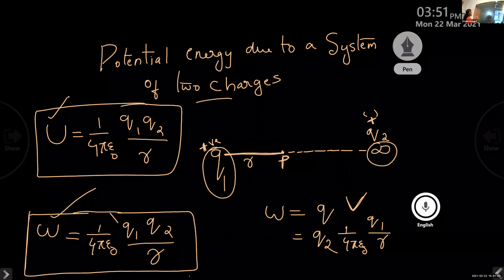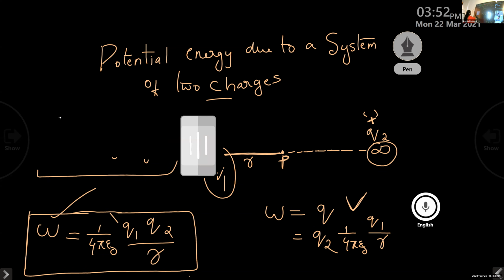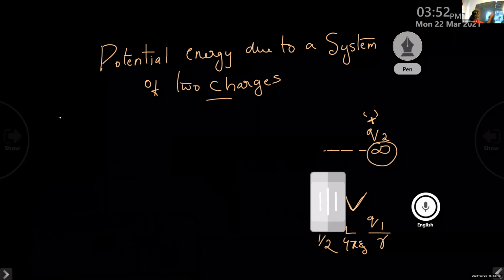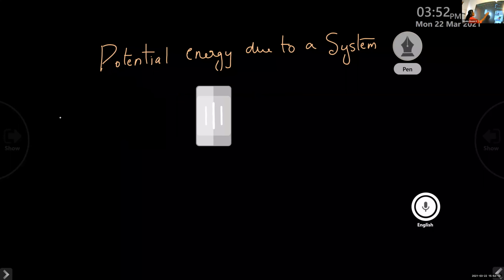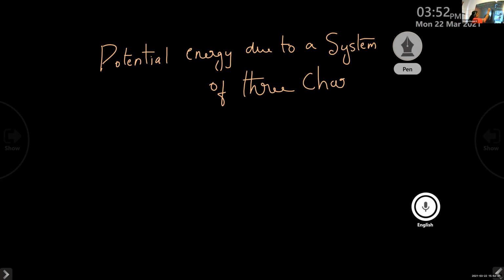Okay. So now we have discussed the potential energy due to a system of two charges. Now we can discuss the potential energy due to a system of three charges. Write the next heading: potential energy due to a system of three charges. So the next topic is potential energy due to a system of three charges.